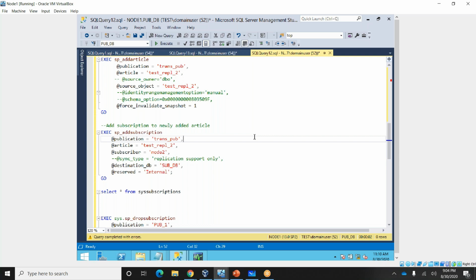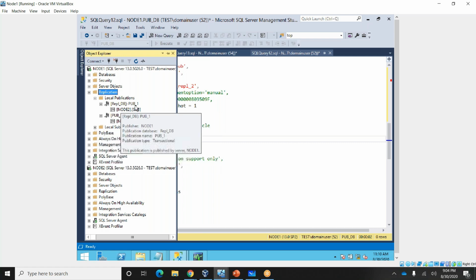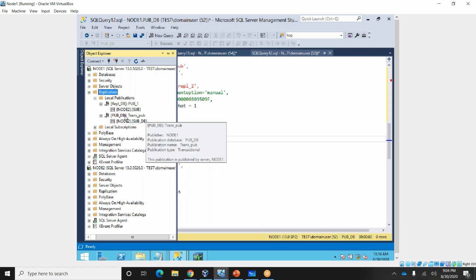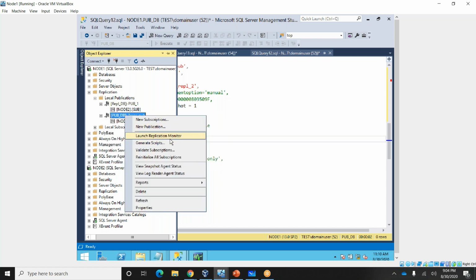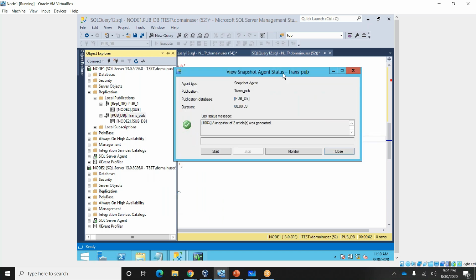Once you are adding into the replication, you need to run the snapshot. Let me run the snapshot here. So this is the one. Right click, view snapshot agent. So already a snapshot of 2 articles was generated. Why were 2 articles generated? Because earlier we created them, right? You can go and start.